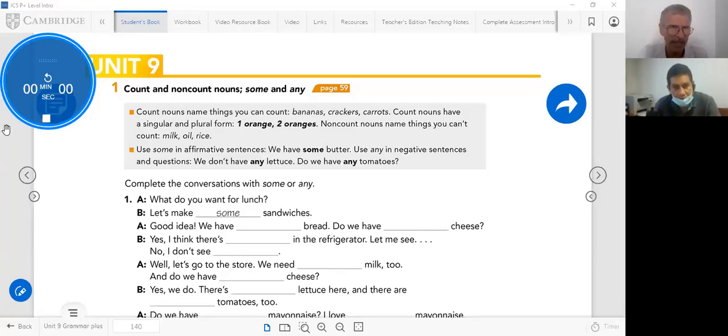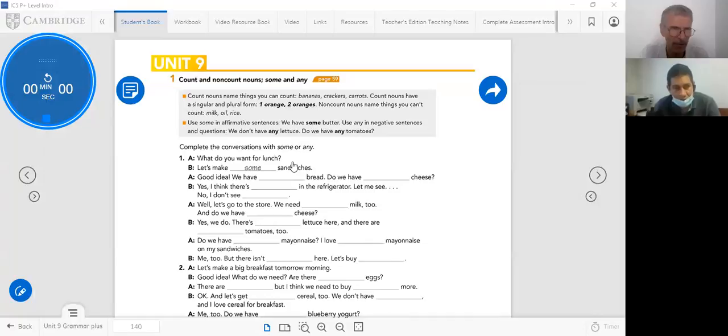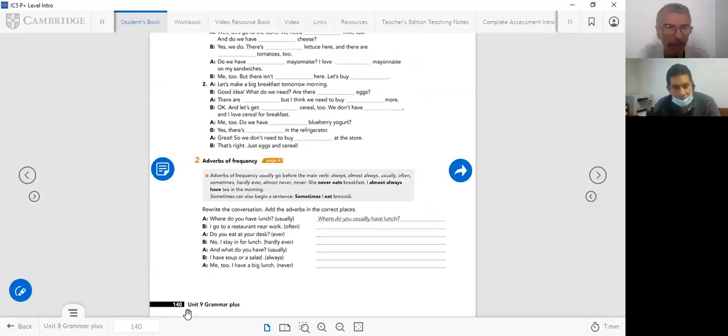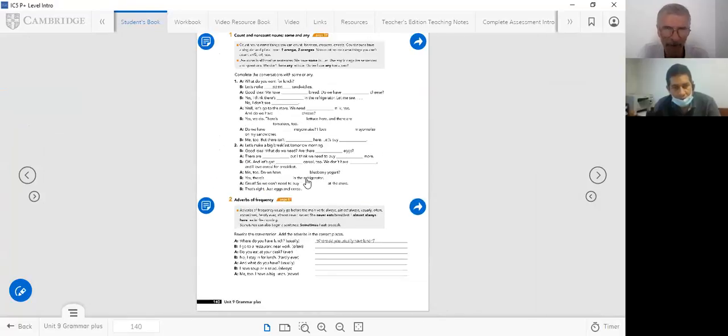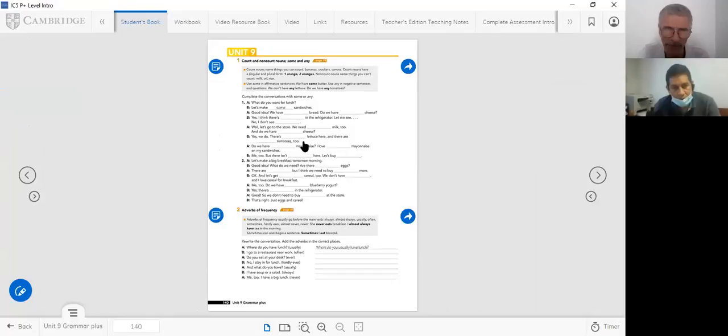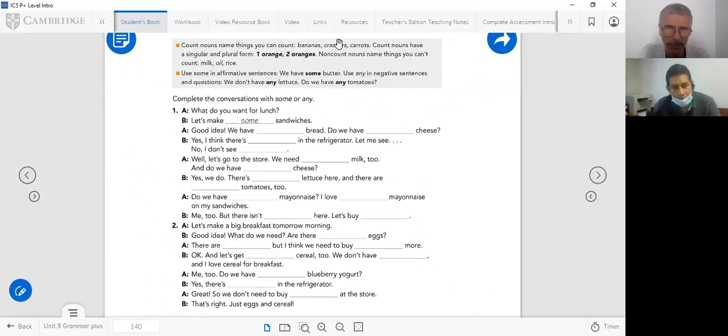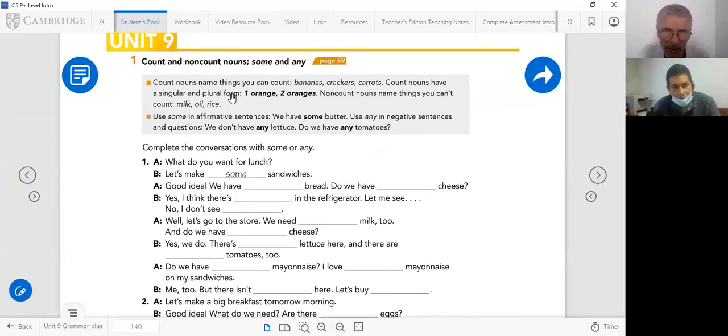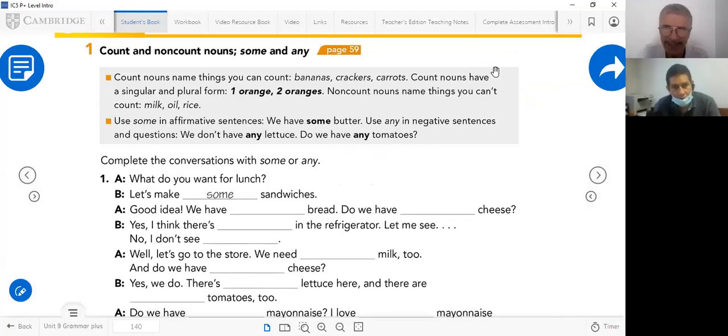Page 140, sorry, 140, not 114. On page 140, you have count and non-count nouns. There is important information about countable or count nouns and non-count nouns. This is really important, and I know the beginning is a little bit difficult, so pay attention to this. Some, any, for count or non-count.